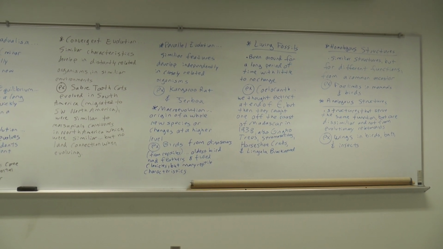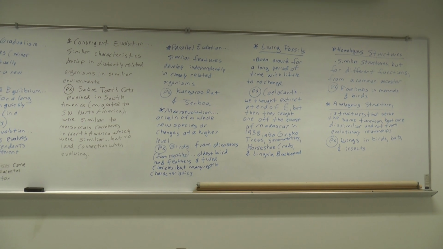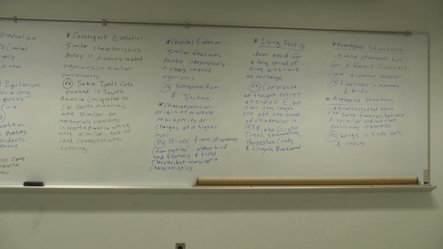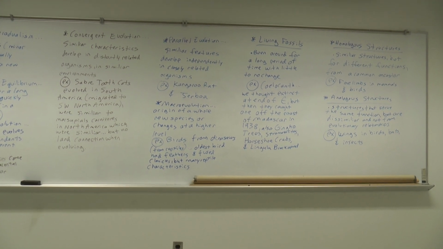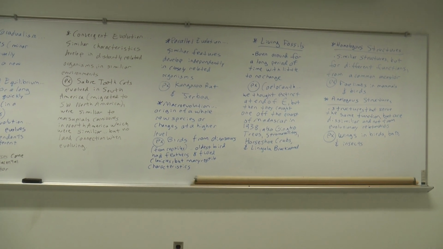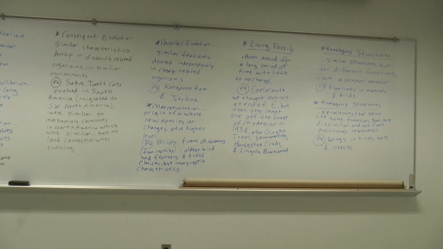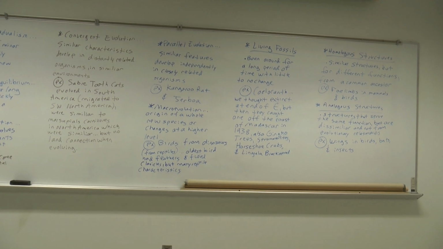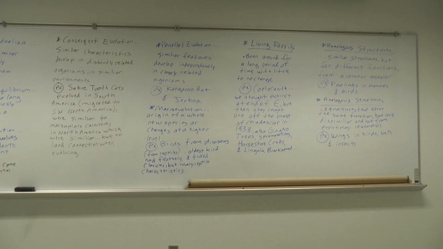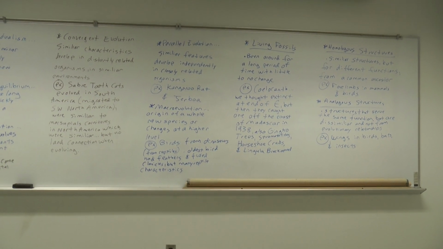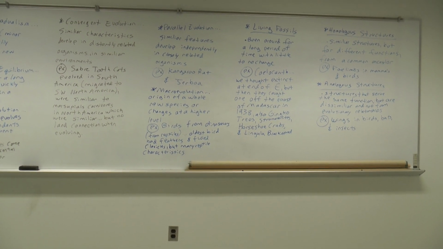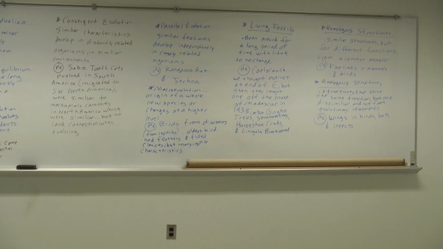When you have an advantageous mutation in one individual and they therefore live long enough to procreate and have some offspring, that is microevolution. Macroevolution is origin of a whole new species or changes at a higher level. So macroevolution is related to this idea of descendant populations. All right, so our example for macroevolution would be birds descending from dinosaurs.